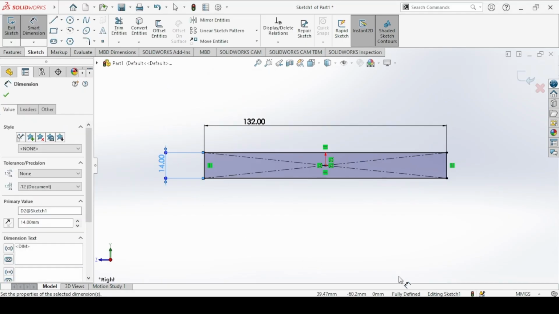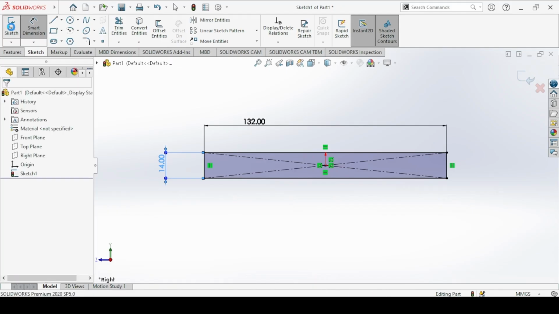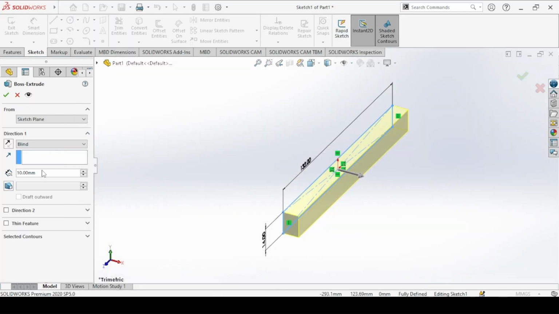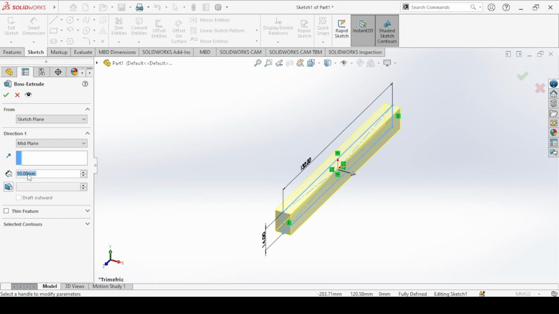Sketch is fully defined, so exit. And then the distance of extrusion would be 58 millimeters. So you're going to make it symmetric about the mid plane. So set the end condition to mid plane. Okay.